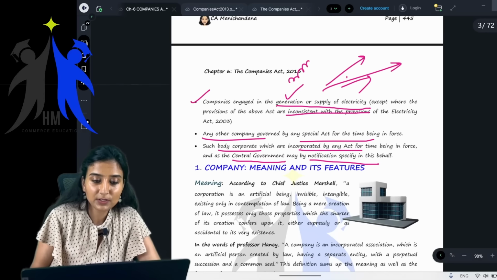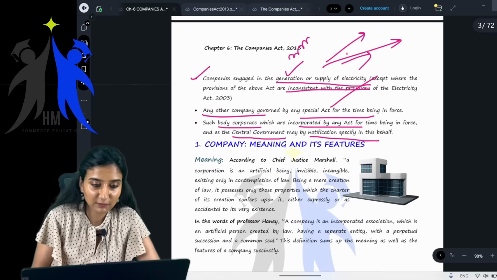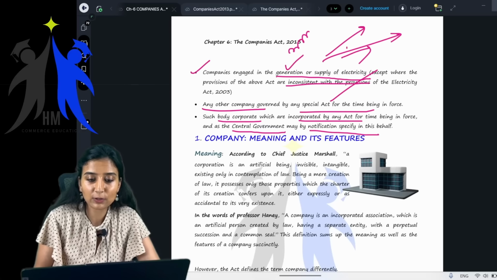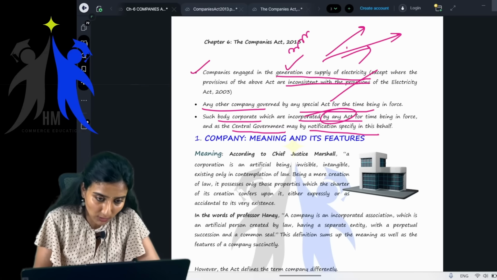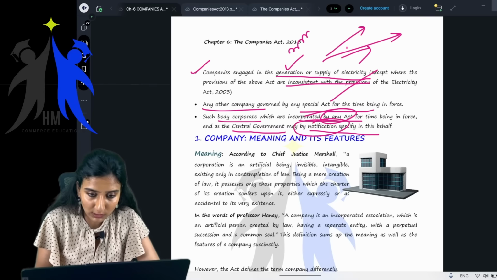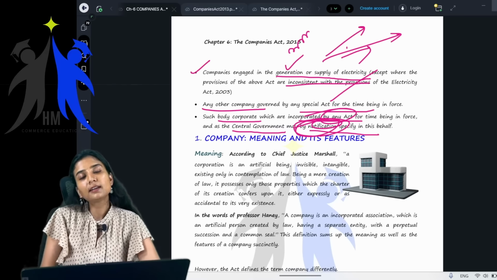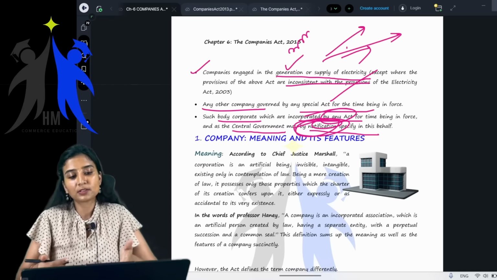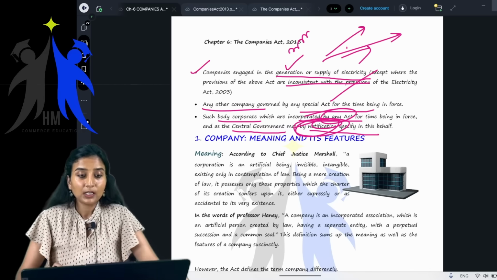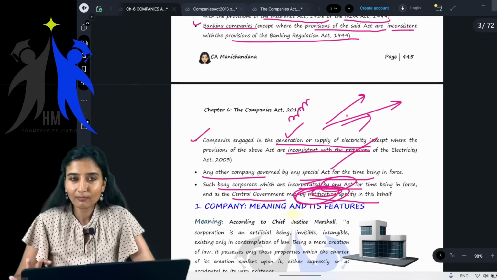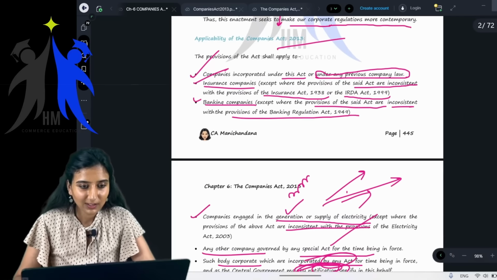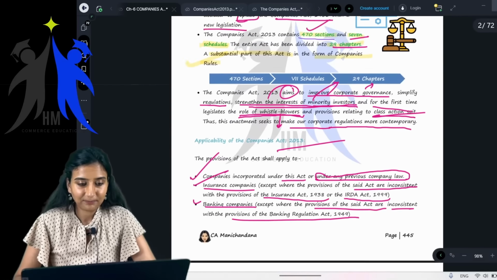Next, any other company which is governed by a special act for the time being in force, and such body corporate which is incorporated by any act for the time being in force, and the central government may by notification specify that the Companies Act will be applicable to such body corporates, only then it will be applicable. Not that important. Okay, fine.